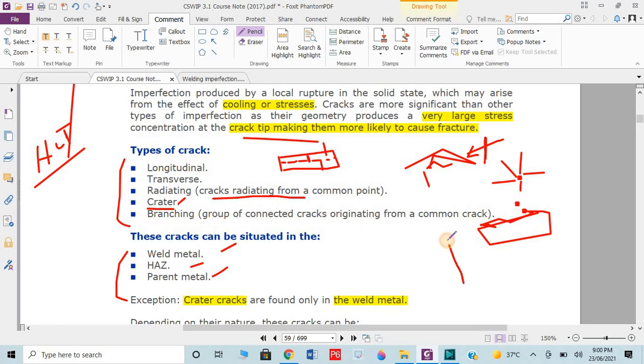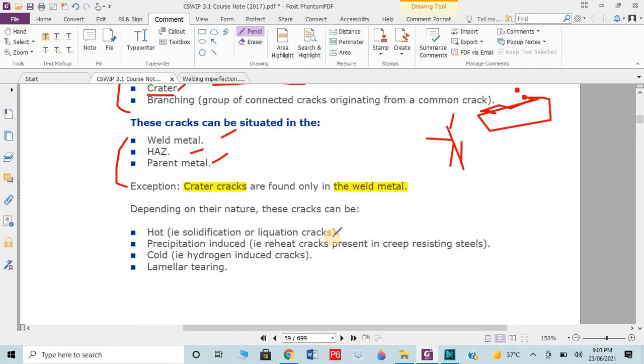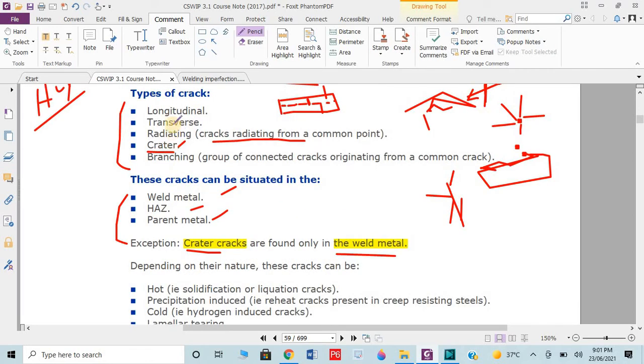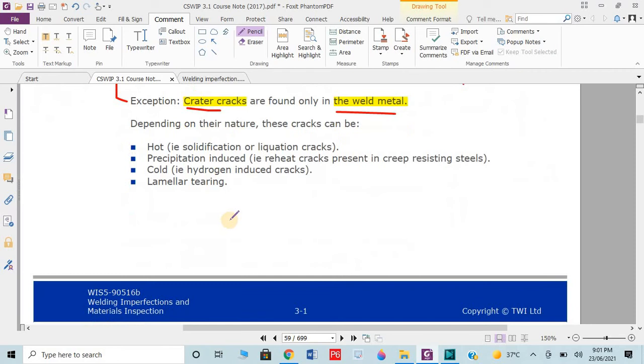Then we have the branching crack. Suppose this is the main crack. From the main crack, different cracks are induced. So these are the branching cracks, right? Crater cracks are found only in weld metal. The remaining four cracks, longitudinal, transverse, radiating and branching, could be in the HAZ and parent metal, right?